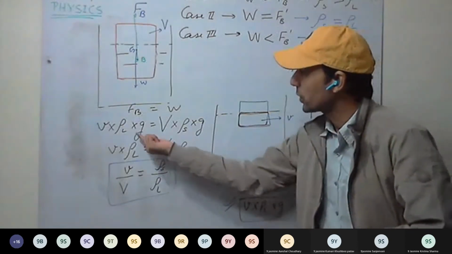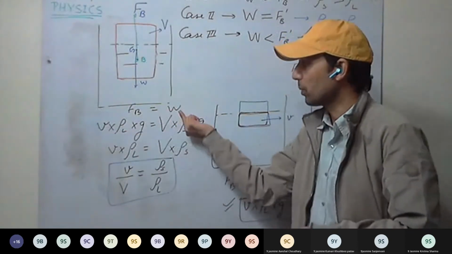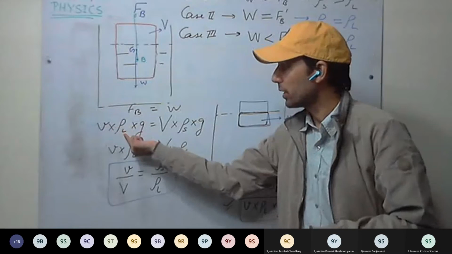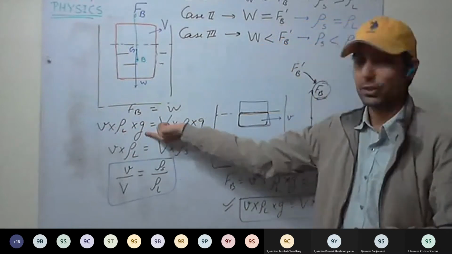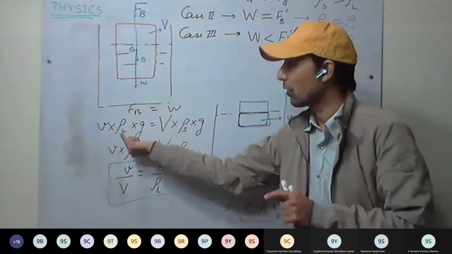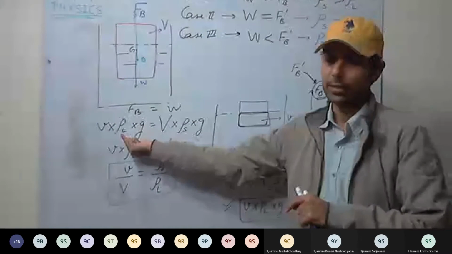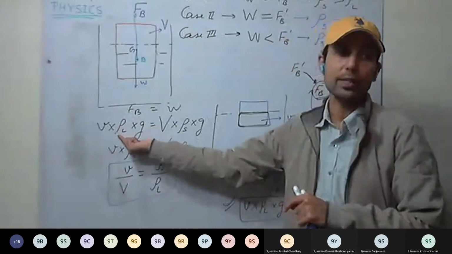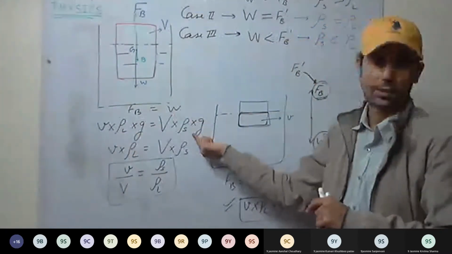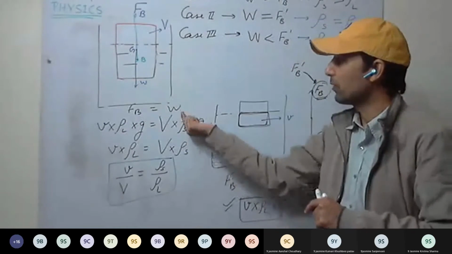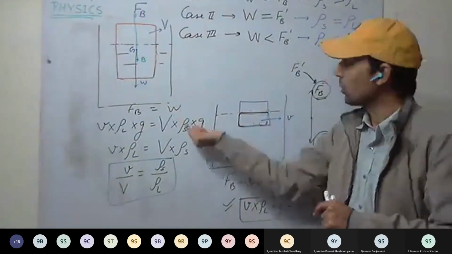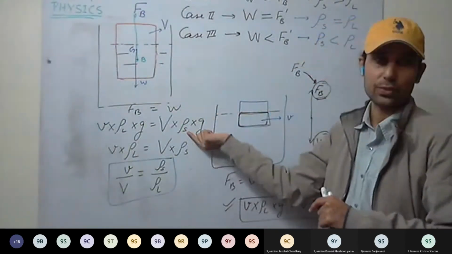So you can remember this one. Fb equal to W: V submerged part into density of the liquid into acceleration due to gravity. In buoyant force, always the density of the liquid will be there, not the density of the solid. Weight is related to the solid, so volume of the solid, density of the solid.